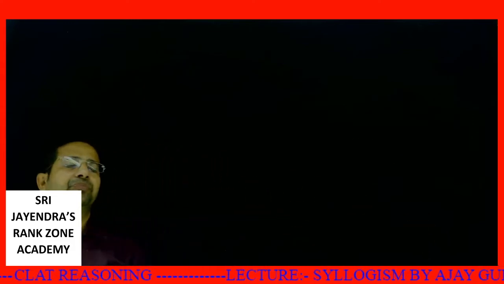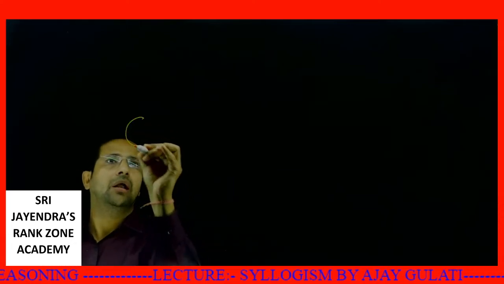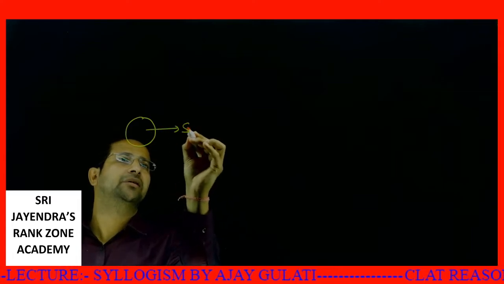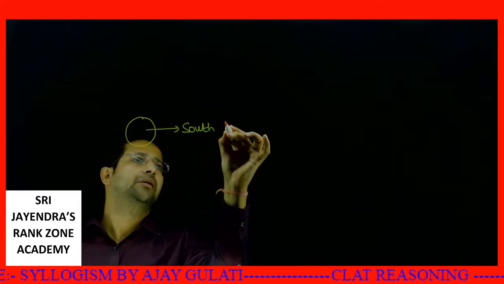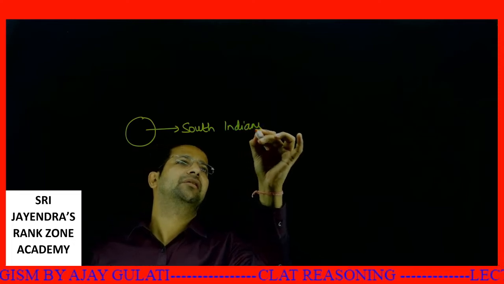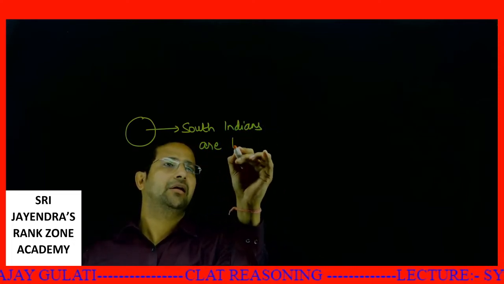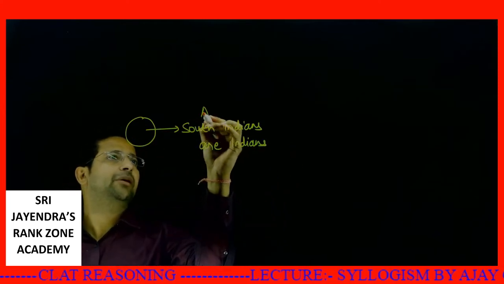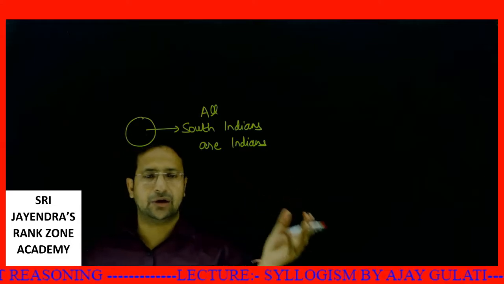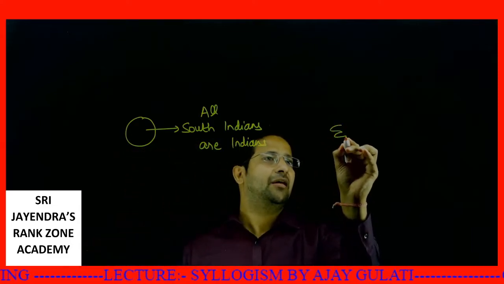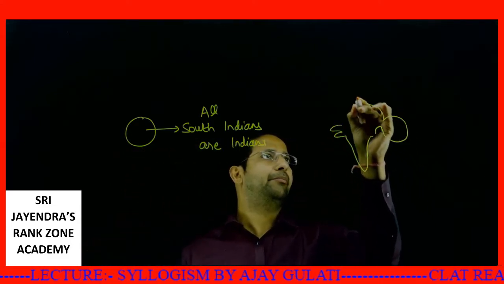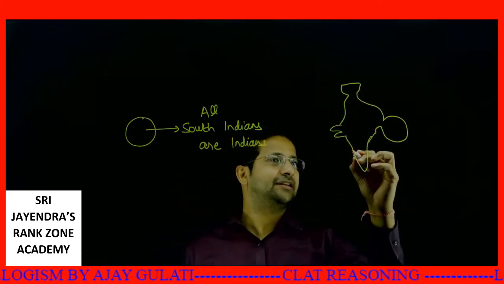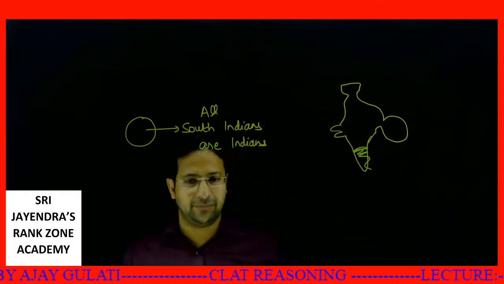If I say all South Indians are obviously Indians. So the statement goes: all South Indians are Indians. How does it go? Let's say this is a map of India. Please bear with my drawing, it's very pathetic, I know. So let's say this is South India. All South Indians are Indians. We represent it like this.